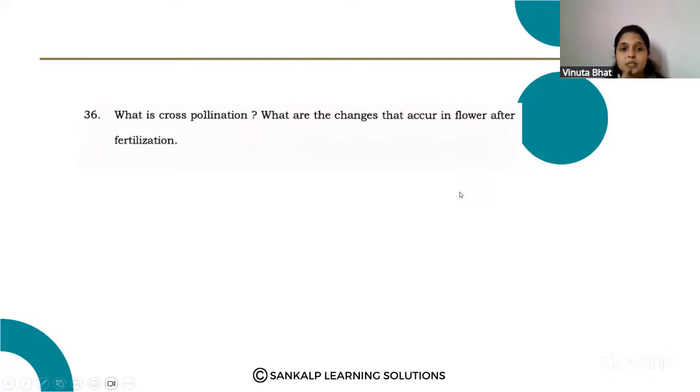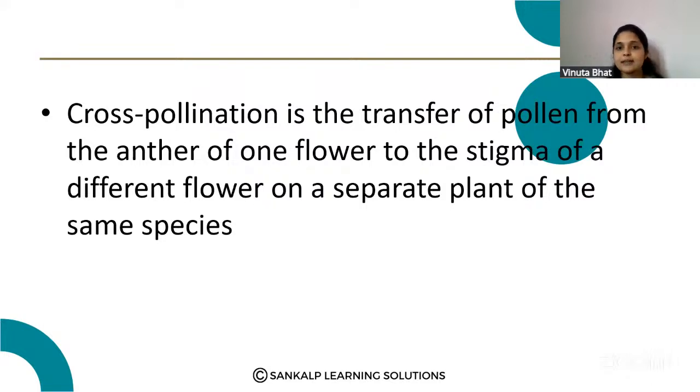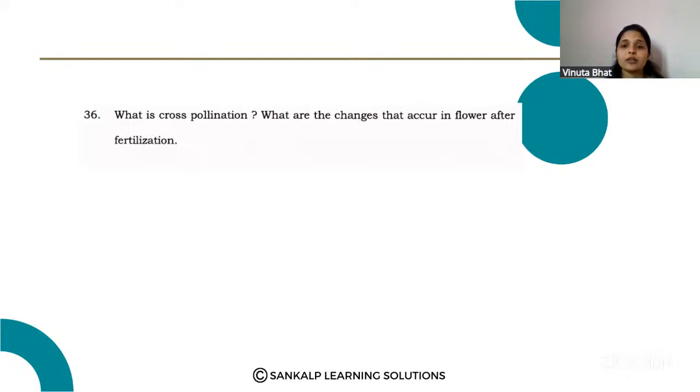So what is cross-pollination, and what are the changes that occur in the flower after fertilization? Here, cross-pollination is the transfer of pollen from the anther of one flower to the stigma of a different flower on a separate plant of the same species. Okay, so that is the cross-pollination definition. And what are the changes that occur after the fertilization?